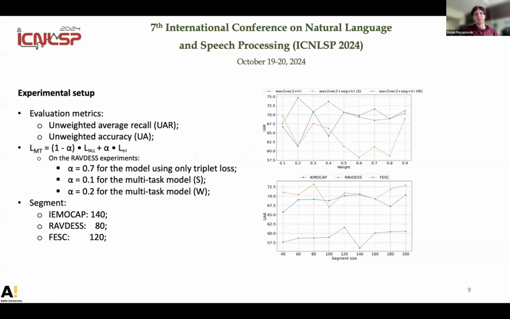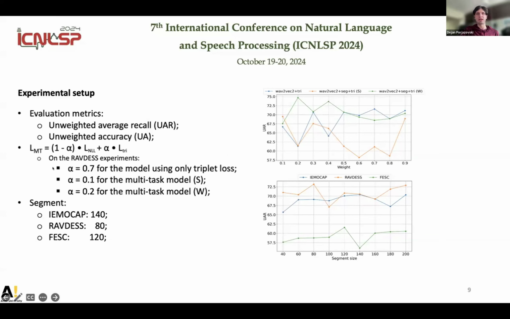All right, now we go to the experimental setup. So we use 2 evaluation metrics. First is unweighted average recall, and the second one is unweighted accuracy. And then in the multitask learning, we use the following formula for combining the negative log likelihood and the triplet loss. So basically, we have an alpha weighting factor which weights both loss functions. And then on the right side in the first plot, we can see how the alpha changes on the RAVDESS dataset. As we change the alpha, how the unweighted average recall changes.